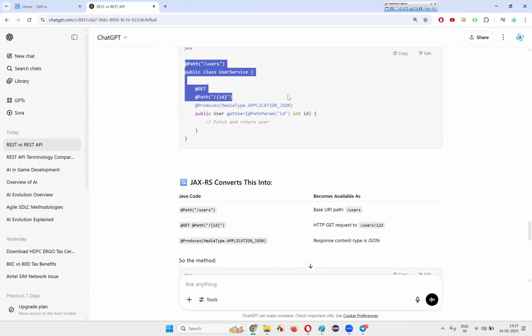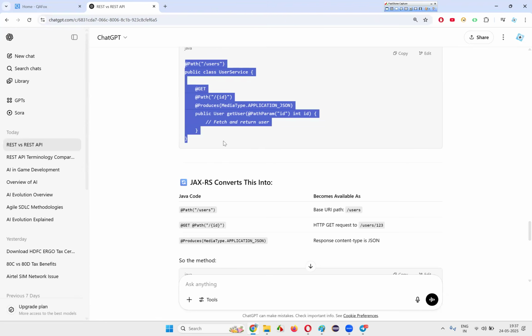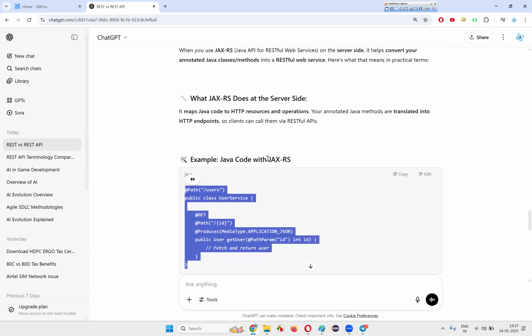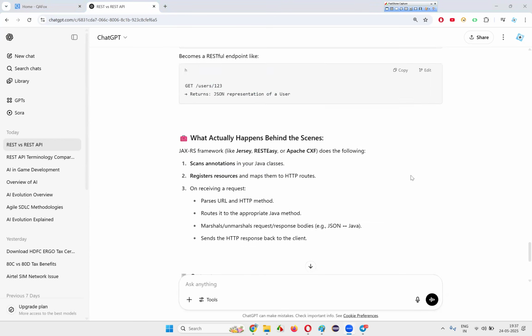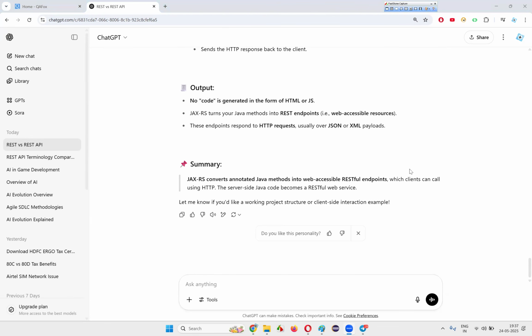Endpoint will be there at the server side, and this Java code also will be at the server side. But to make the Java code become an endpoint so that an API request can hit it on the server side, which library is required? JAX-RS library is required. Clear now? I think everyone is clear, right?